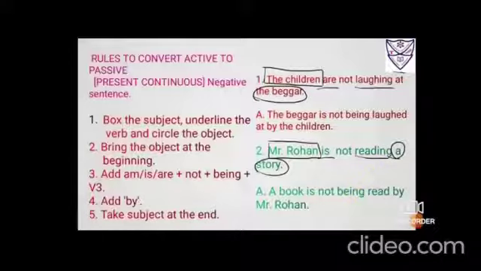Now read is there. Third form of read is read, read, read. Children, the spelling is same, but the pronunciation for the past and the past participle gets different. So it is read, read, read. Okay, fourth step is to add by, that we have added. Take the subject at the end, that is Mr. Rohan. So it is, a book is not being read by Mr. Rohan.